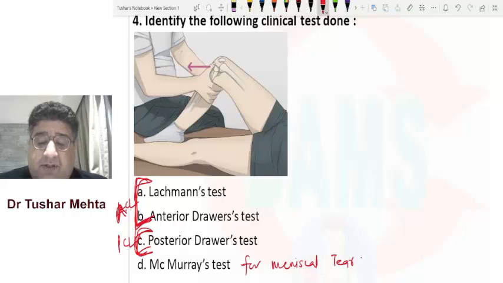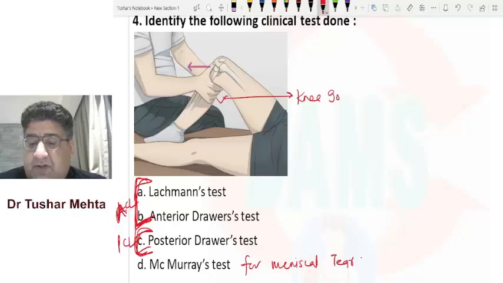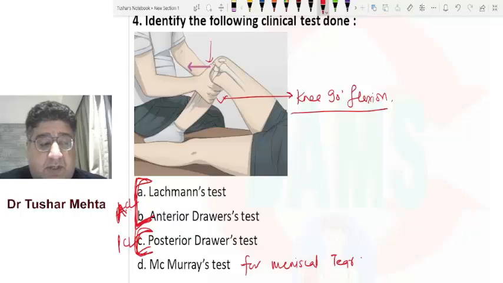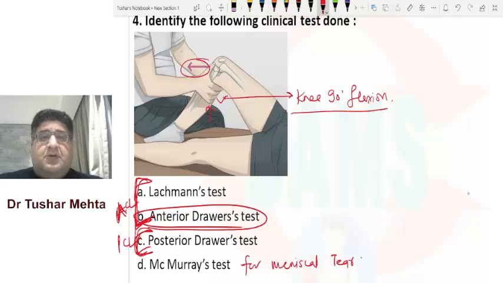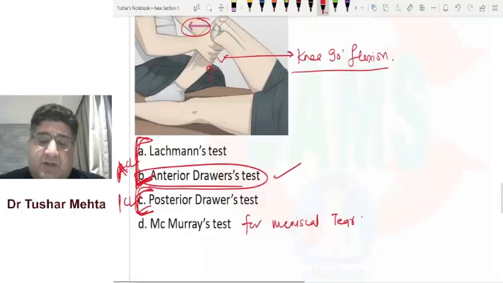If you are sitting on the dorsum of the foot with the knee in 90-degree flexion, you are holding the proximal tibia in such a way that your two thumbs are under the tibial tuberosity, your fingers are embracing the posterior part of the proximal leg, and you are pulling the tibia towards yourself with respect to the femur. You are doing the anterior drawer test. Please note this arrow. So this is an anterior draw, they're exerting an anterior draw over the tibia with respect to the femur. If this arrow were reversed, I would have said posterior drawer test.